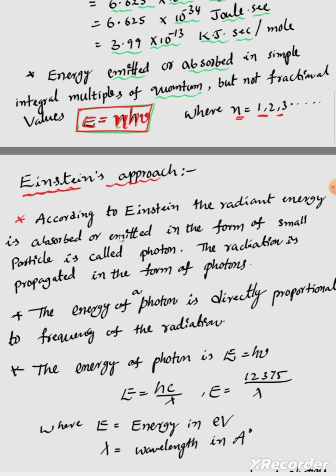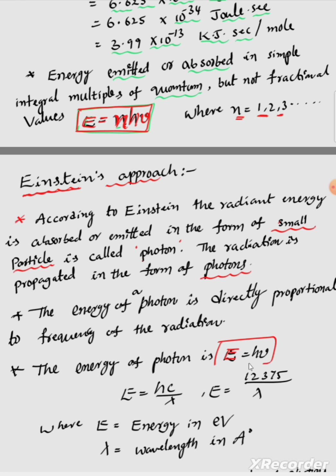Okay, according to Einstein, the radiant energy is absorbed or emitted in the form of small particles. This is important. It is in the form of small particles, called photons. The radiation is propagated in the form of photons. The energy of a photon is directly proportional to the frequency of the radiation. Everything is the same as what we discussed in Planck quantum theory.